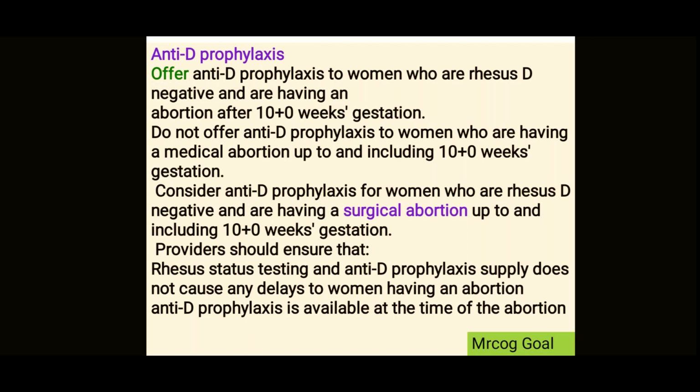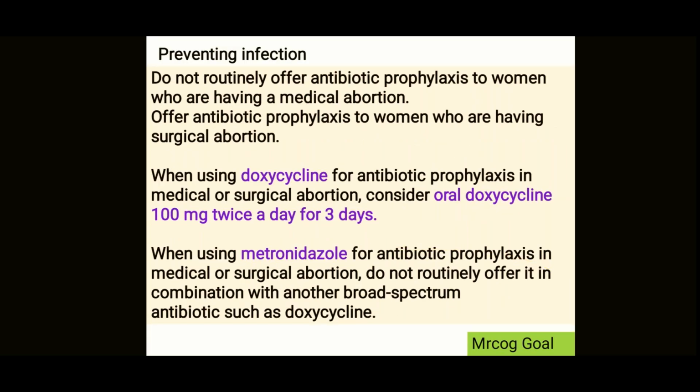And just remember that providers should ensure that the rhesus status testing and anti-D prophylaxis supply do not cause any delay to the women having an abortion, because you should keep it ready, right? And anti-D prophylaxis should be available at the time of the abortion. So now remember, after 10 weeks, anti-D is required. If there is medical abortion up to 10 weeks, no need. You may consider it if you're doing surgical abortion up to 10 weeks.